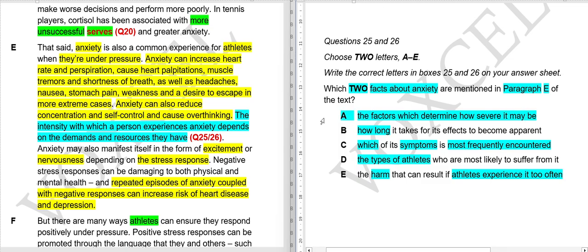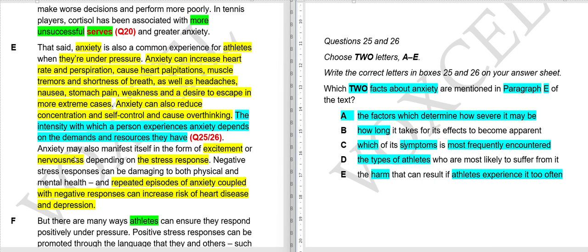From this we can easily say A option. So here they have mentioned the factors that determine how severe our anxiety can be. Here they have said the intensity with which a person experiences anxiety. The intensity here just refers to the severity of the anxiety attacks. It depends on these two factors, demands and resources. So these are the two factors on which the intensity of an anxiety attack depends.